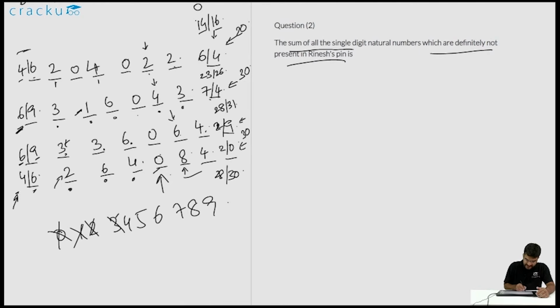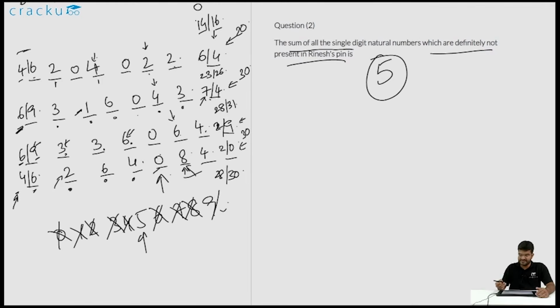3 is also present in some of the cases, we will remove 3. 4 is also present in some of the cases, we will remove 4. 5 is not present in any of the cases. In any of the cases, in any of the positions, 5 is not present. If you look at 6, again you can find some instances where 6 can be present. Similarly, there is one instance where 7 can be present. 8 is also present in one instance. If you look for 9, again 9 can be present in some of the instances, which is in the first case. So the only number which is not present is 5. So the sum of all the single digit numbers which are definitely not present is 5.